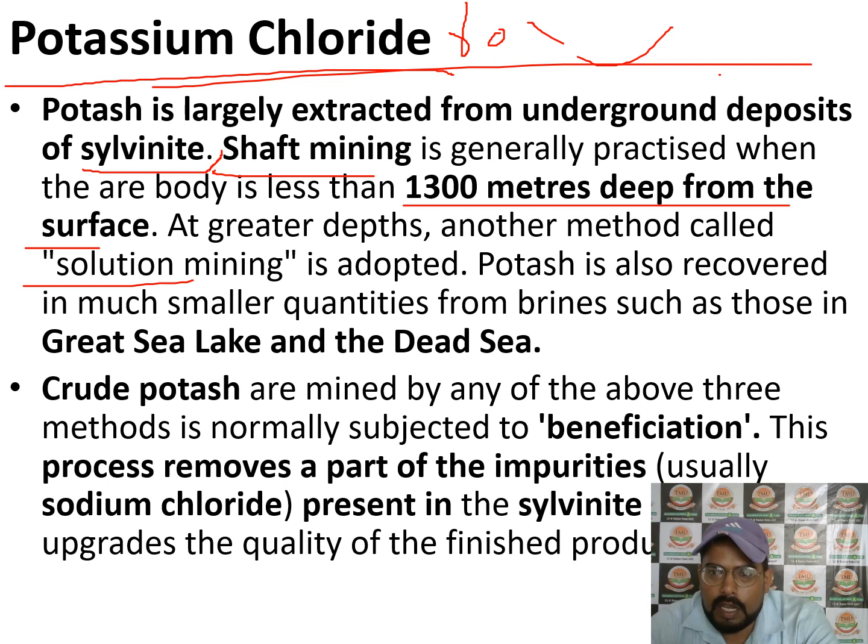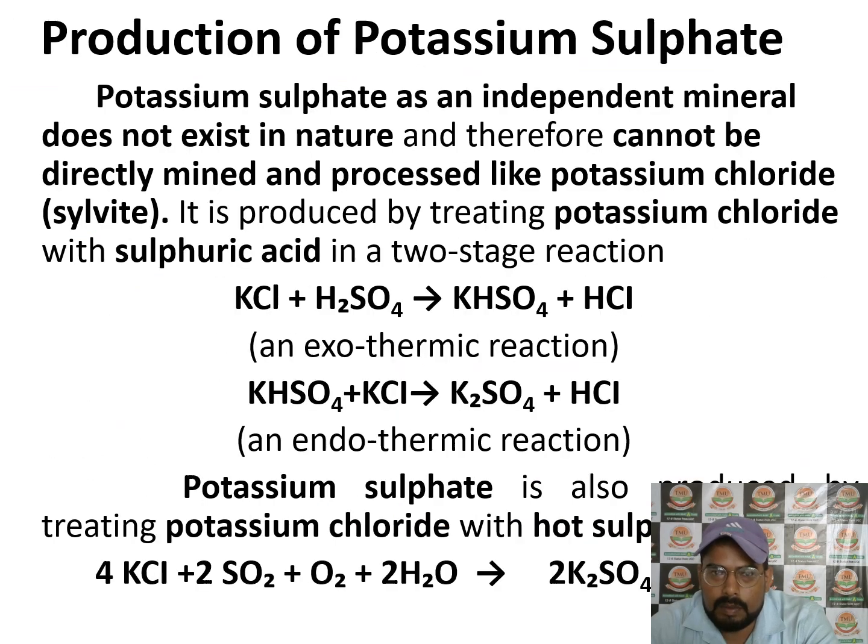Potash is also obtained in smaller quantities from sources such as the Dead Sea. The crude potash mined by the above three methods is normally subjected to beneficiation. This process removes part of the impurities, usually the sodium chloride present in the sylvinite, and upgrades the quality of the product.